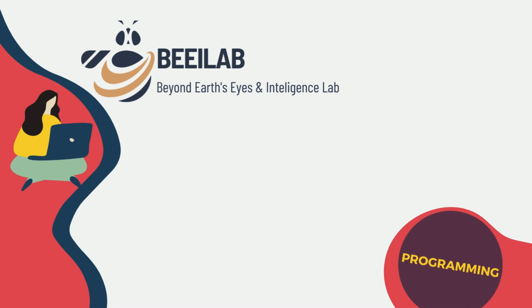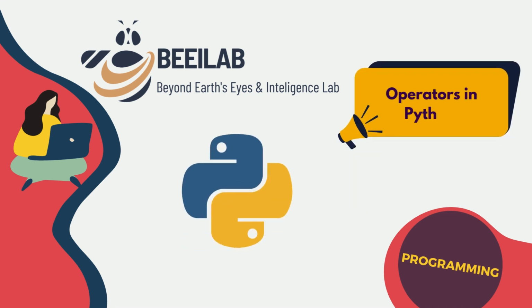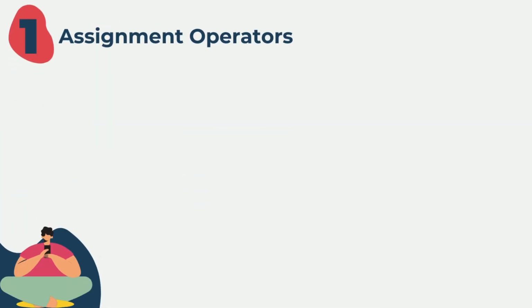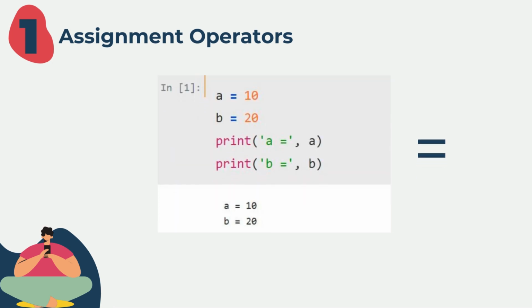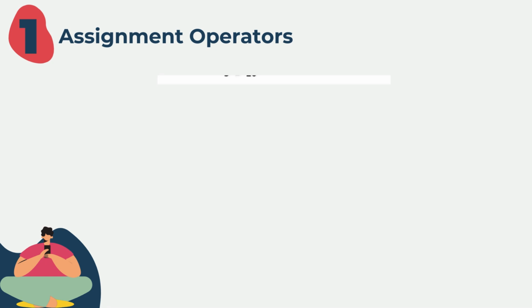In this video, we will dive into the assignment operator, membership operator, and identity operator. So let's get started. The assignment operators are the silent heroes behind variable assignments and updates. Let's break down each one with practical examples. Starting with simple assignments. Here, we initialize the a variable with 10 and the b variable with 20. In this assigning process, we used equal sign.